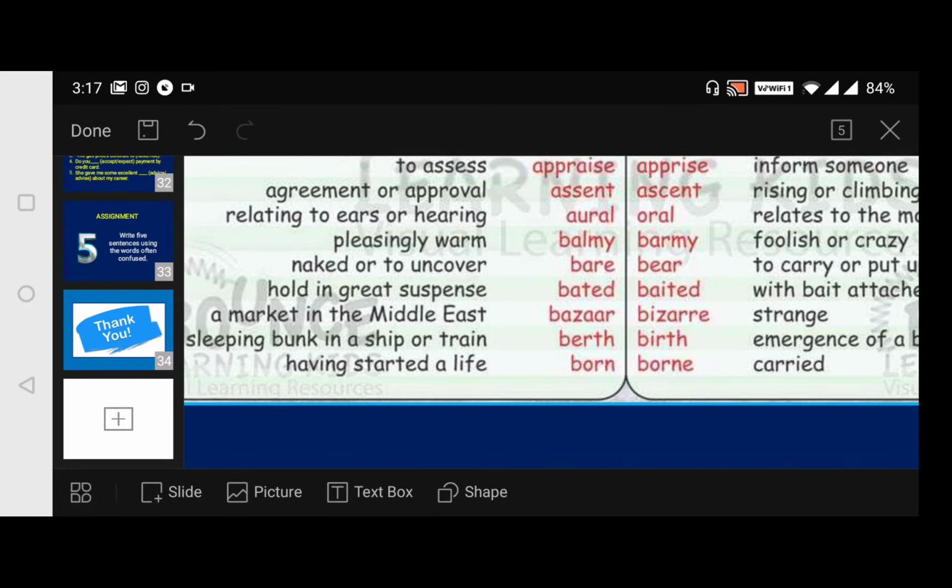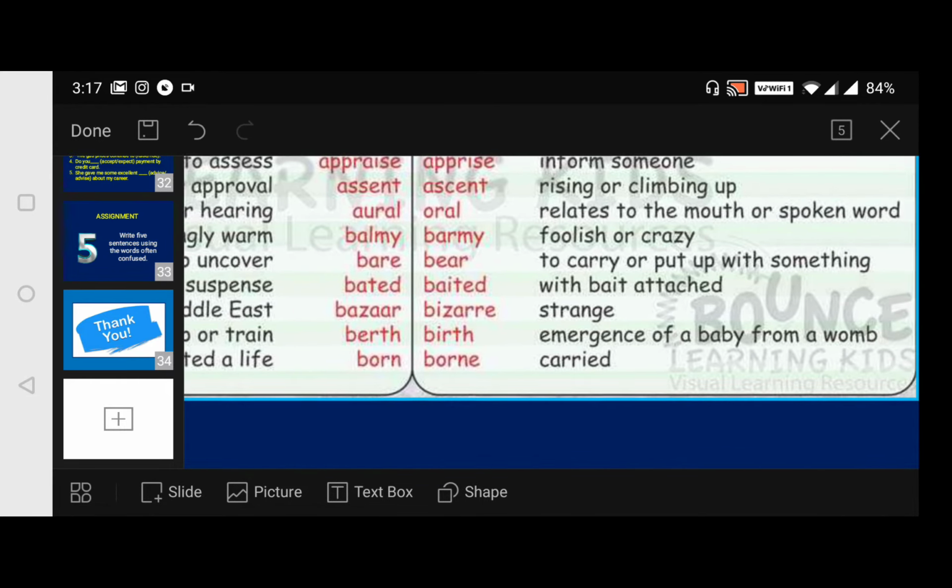Then coming to aural and oral. Aural means relating to the ears or hearing, that we say is aural. And oral in the sense relates to the mouth or spoken words. Oral presentation. So oral relates to the mouth or spoken word.